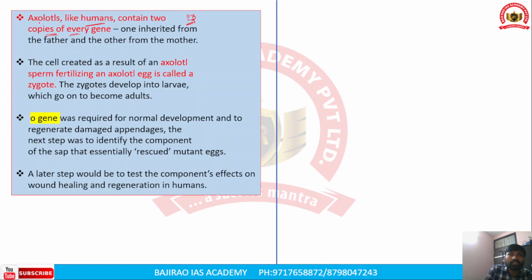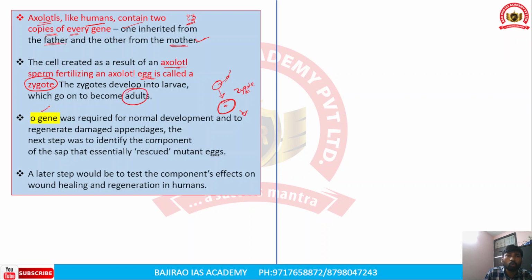Axolotls are similar to human beings: one copy is inherited from the father and the other from the mother. The cell created as a result of axolotl sperm fertilizing the axolotl egg is called a zygote. There will be an egg from the female and sperm from the male, and if they fertilize, the fertilized egg is called a zygote. Please remember this. The zygote will further develop into larvae, which go on to become adults.